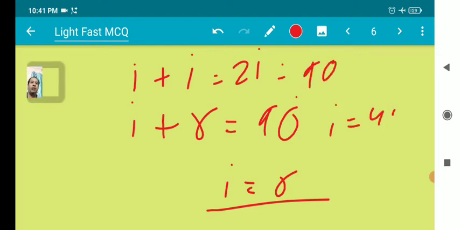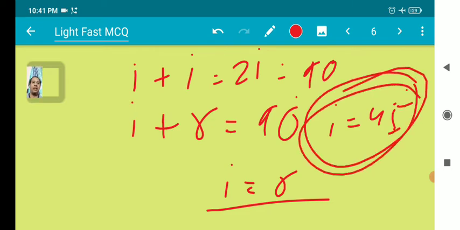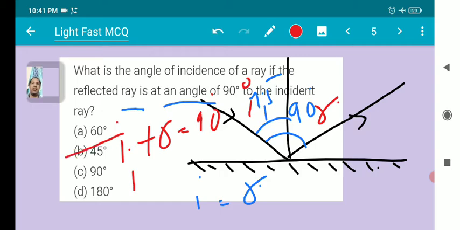So I is equal to 45 degrees. This is our answer: 45 degrees.